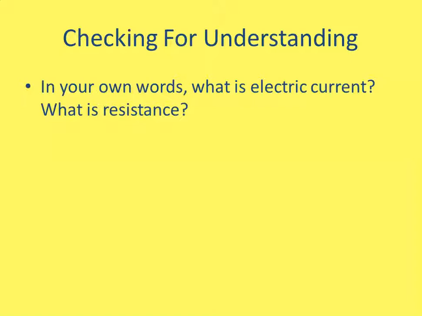It's a measure of how much charge goes by a location in a given amount of time. You could say it's the number of coulombs of charge that go by every second. It's a rate of the flow of charge. Usually the charge carriers are electrons, but it's how many are going by in a second.